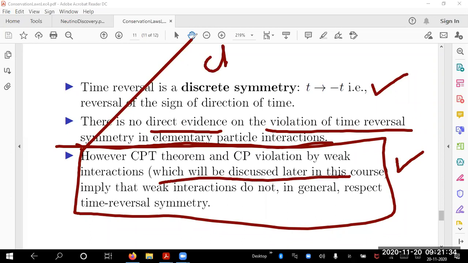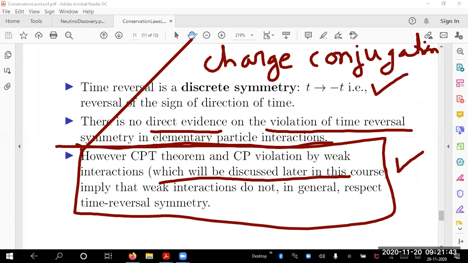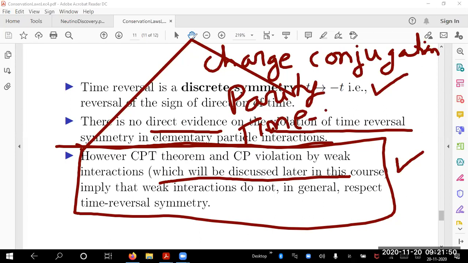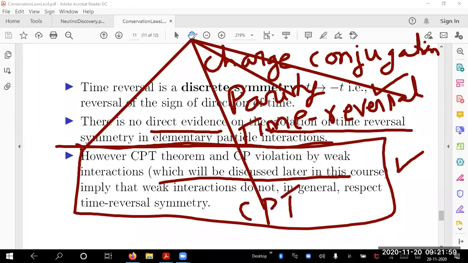So what is called charge conjugation? I have told you about charge conservation, but there is something called charge conjugation symmetry, and parity symmetry, and time reversal. All three are discrete symmetries. I'm telling you, believing that you can take it. This is called CPT: charge conjugation, parity, and time reversal. Charge conjugation implies that a particle becomes an antiparticle.